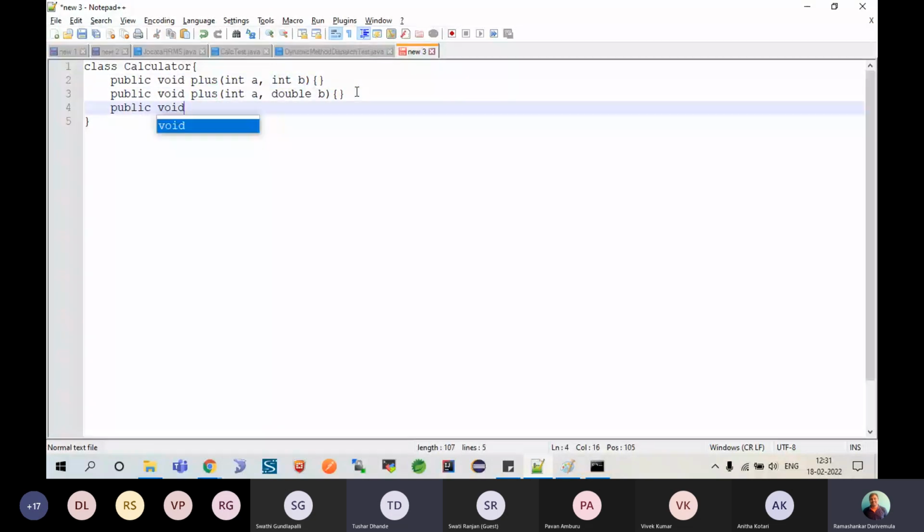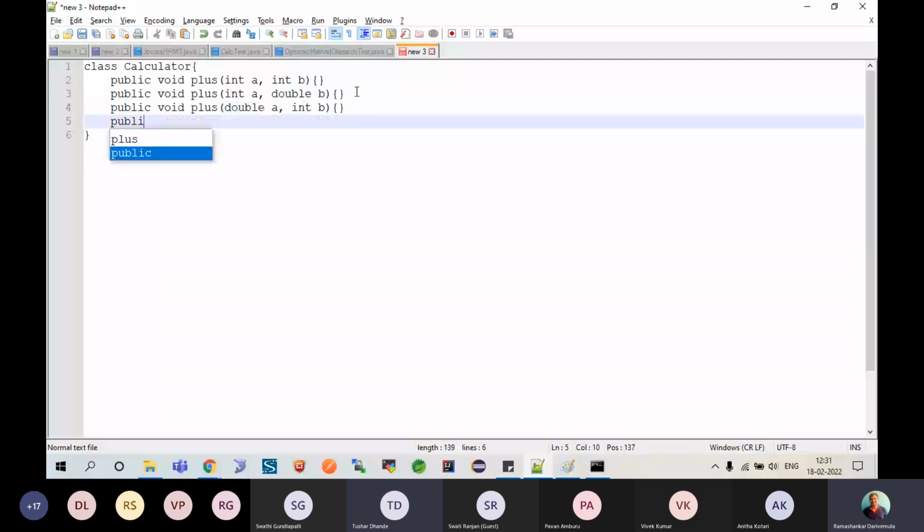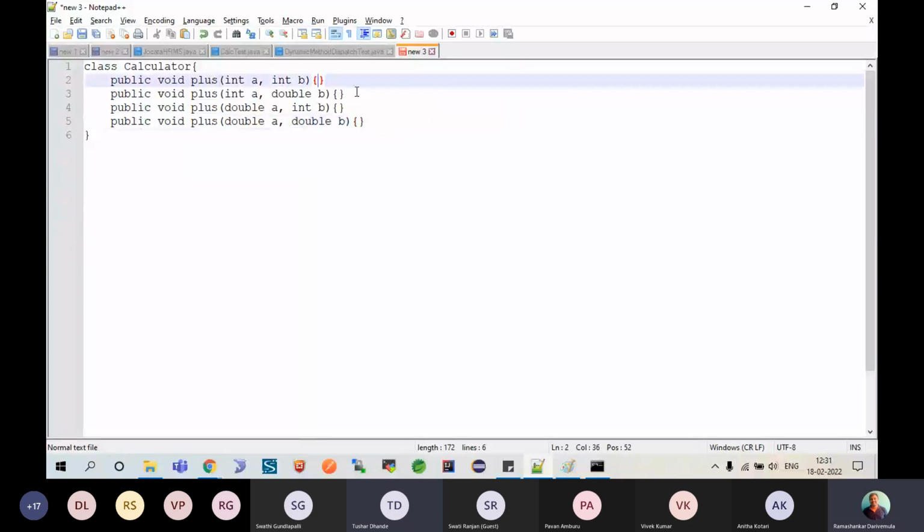So public void plus, which will take double a comma int b, and I have some functionality, and I have public void plus, which will take double a comma double b. Well, here I will say System.out.println addition of int comma int.